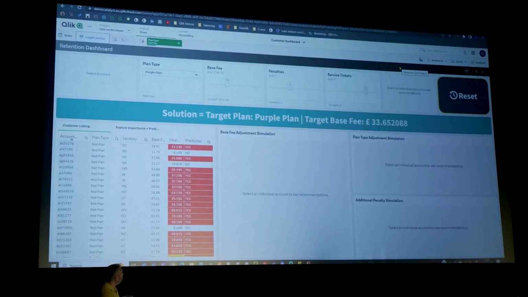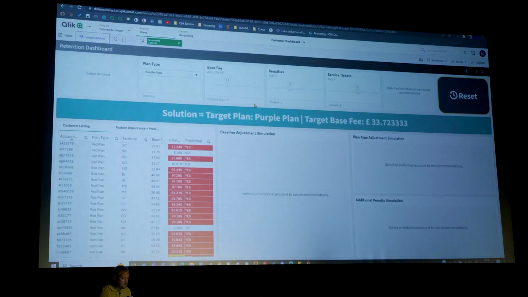Now, the more fun part from that, if I go to my next sheet, is what's called my retention dashboard. This is where I get to play around with the visuals, play around with the customers, and actually use the API feature to loop these predictions back around. So as I make changes here, this is going to loop back through my churn model, make those predictions again, and actually tell me what I need to do to remedy this. So there are hundreds of customers in the red plan. We can't go through them all. So I've bookmarked a few that I'd like to focus on.